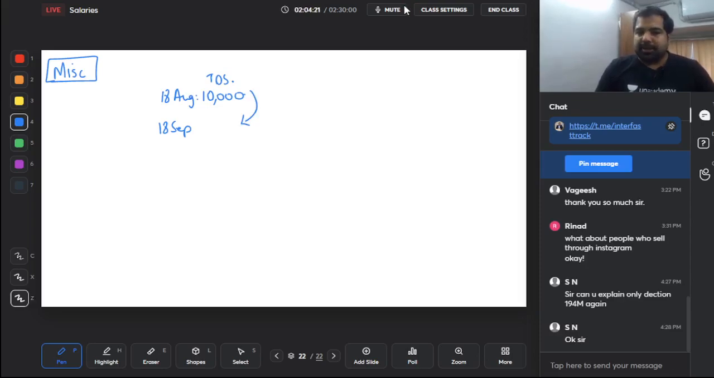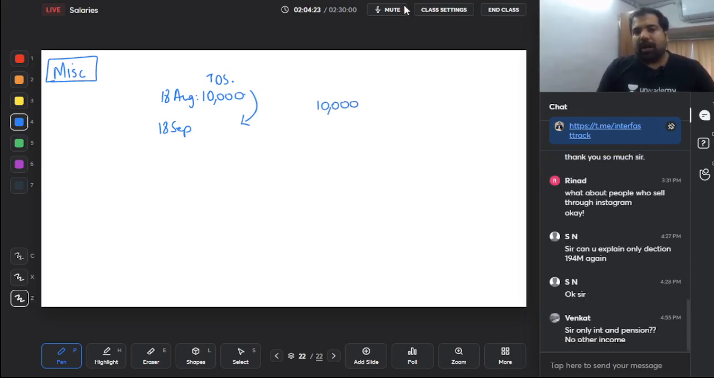So is that a mistake? Yes. On how much amount? 10,000. I forgot to deduct. Alright. So here I forgot to deduct TDS. So on TDS, is there a mistake?